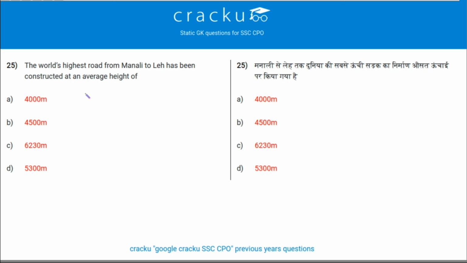And the last question. The world's highest road from Manali to Leh has been constructed at an average height of, so the average height is 4000 meters, whereas the highest elevation is 5328 meters, that is in the mountain pass, Thanglang La. But the average height is 4000 meters or 13,000 feet. So the correct answer is option A.